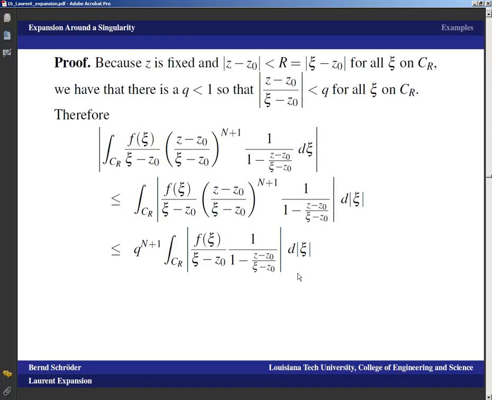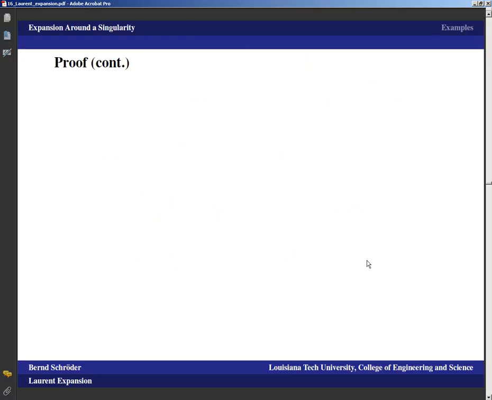And this integral is just a number, because we're integrating a continuous function without singularities over a circle. So this is a number times q to the n plus 1, but q was smaller than 1, which means as n goes to infinity, this will go to 0. And that means we've got the first expression.